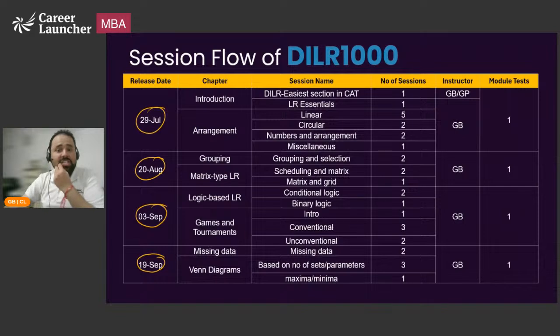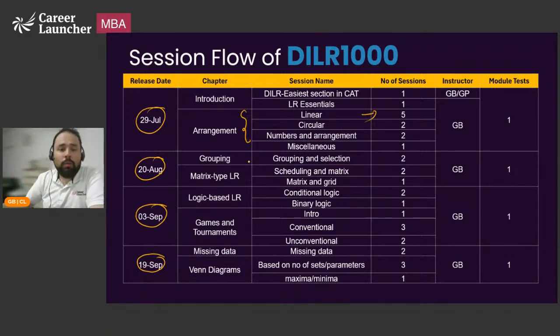LR essentials, what are the building blocks, what are the tools that you're going to require to crack LR is something I'll cover. Arrangements, this is going to be completely in the first phase. As you can see, linear arrangement, 5 videos, because it's very, very important. Every year, at least 1 to 2 sets across the 3 slots comes from here. Circular arrangement, numbers and arrangement, miscellaneous. So the entire first phase in LR includes entire arrangement along with the pedagogy of LR essentials.